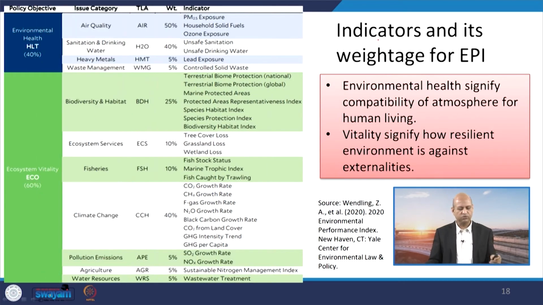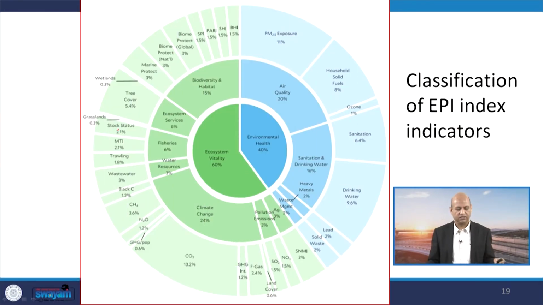According to this particular index, again you can see air quality related data, sanitation and drinking water, heavy metals present in the air or water, then waste management, all very much focused on environmental parameters. So, this is a very good index to compare different states of different sectors as well as different countries, and it is basically compatible with atmospheric as well as human well-being, because if clean air is there then better index values will be there. Similarly clean water or clean ecosystems.